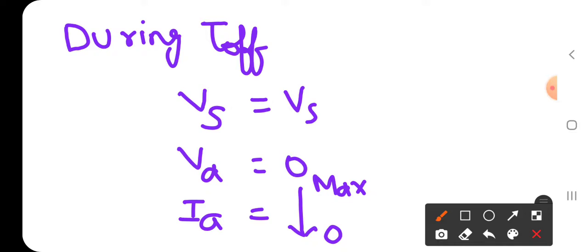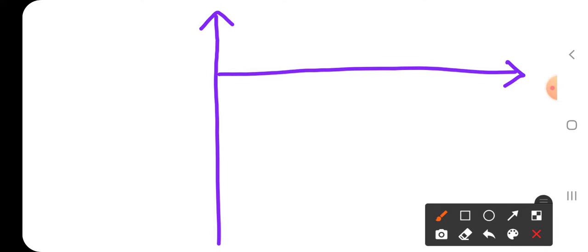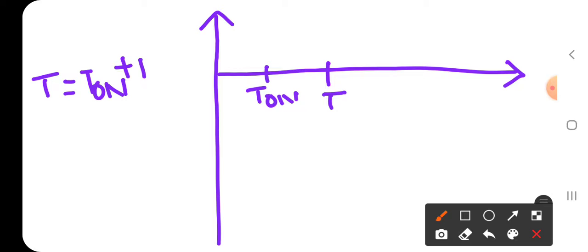Now, shall we draw the waveforms for that? Yes, let me draw. This is T on, and here let me take T, that is T is equal to T on plus T off. Next, this will be T plus T on, and here it is 2T.